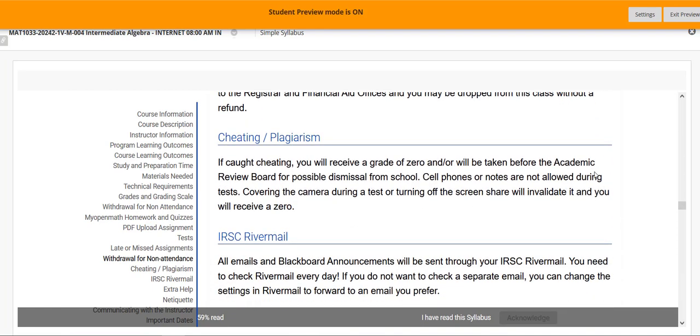Cheating or plagiarism. I don't tolerate it. With Honor Lock, you cannot turn off the screen share and you cannot cover the camera during a test. You can't have other people right with you, talking to you. If someone accidentally walks through the room, that's not a big deal, but they can't be there helping you. And you can't have a cell phone in the area. And it videos you. So if any of those happen, then you get a 0.